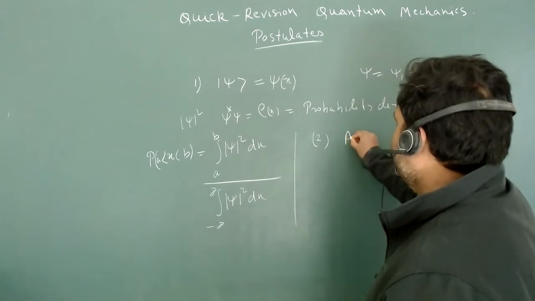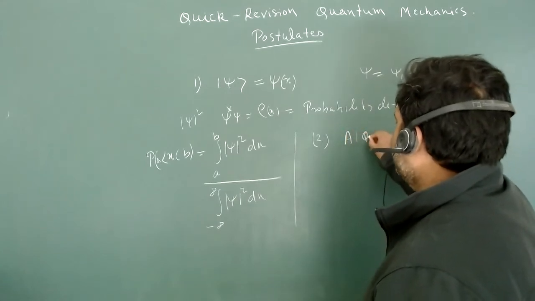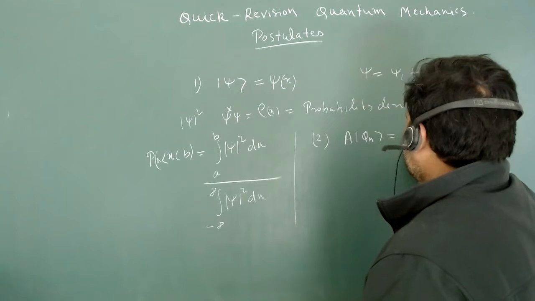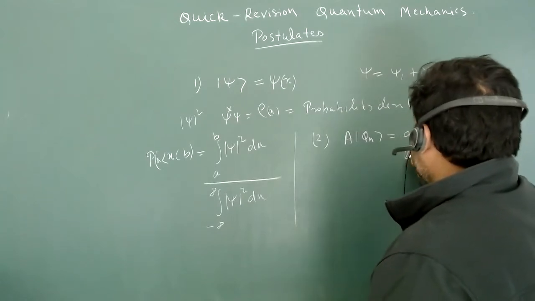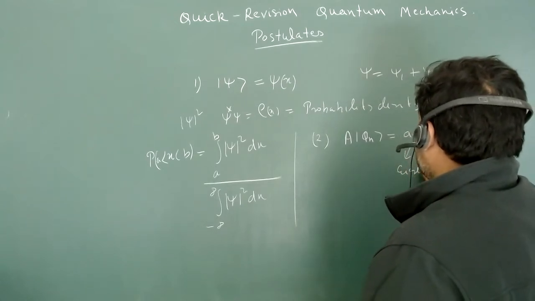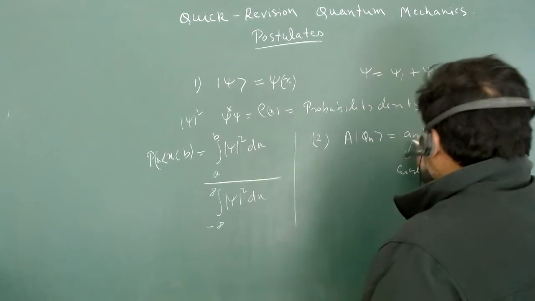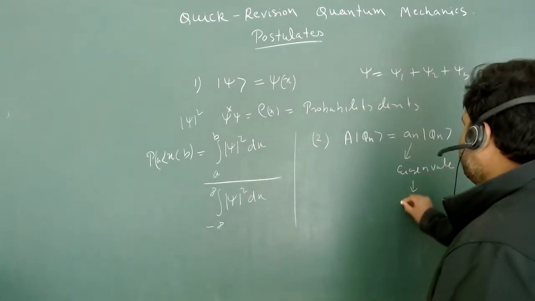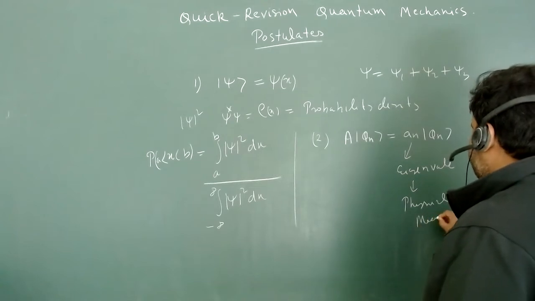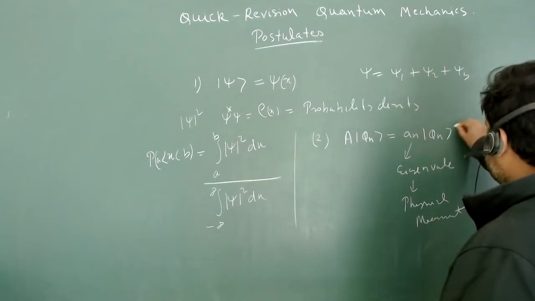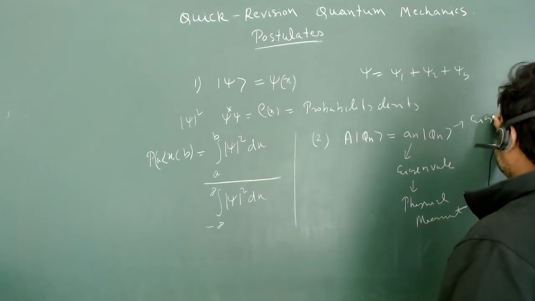So the second postulate in a one-liner, I can write A phi n is equal to a n phi n, and this is my eigenvalue, and this is actually the physical measurement. And this is my eigenstate.